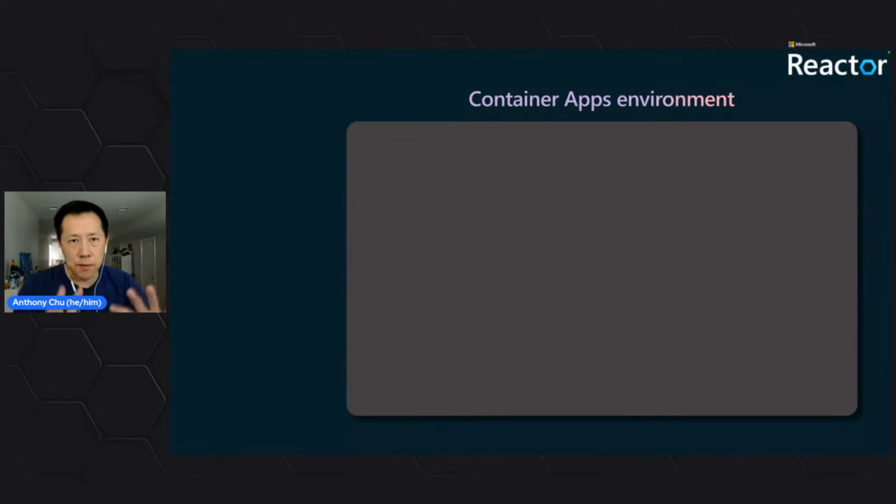So I'm just going to give you a quick overview about all the different components within Azure Container Apps, and then we're going to go back into our application and learn more about how to work with that.